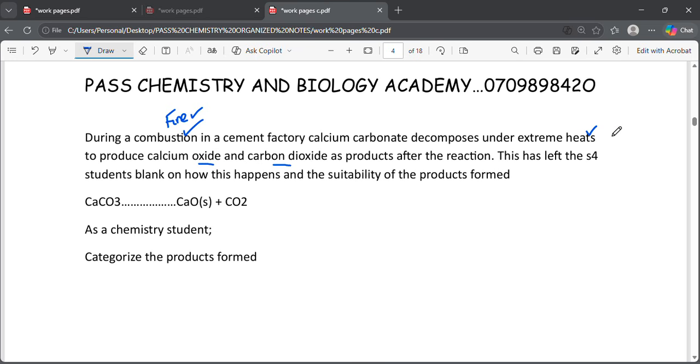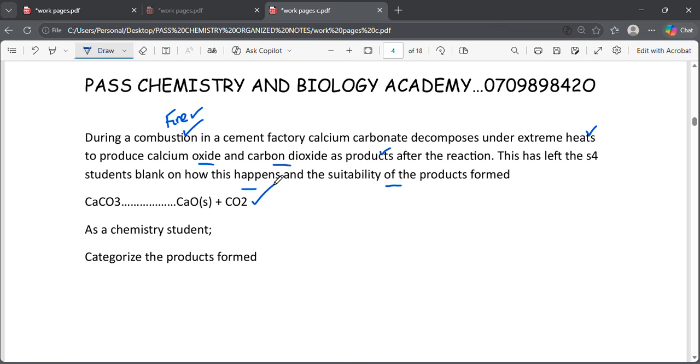Of fire. So during conversion in a cement factory, calcium carbonate decomposes under extreme heats to produce calcium oxide and carbon dioxide as the products after the reaction. This has left the senior 4 students blank on how this happens and the suitability of the products formed.